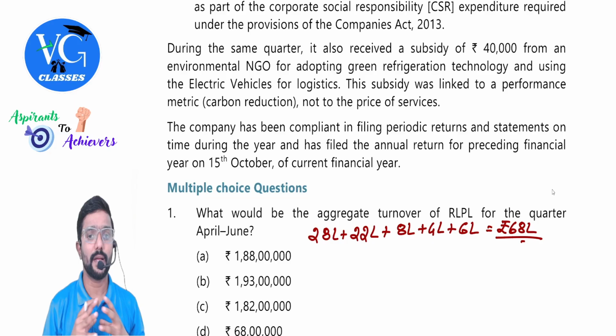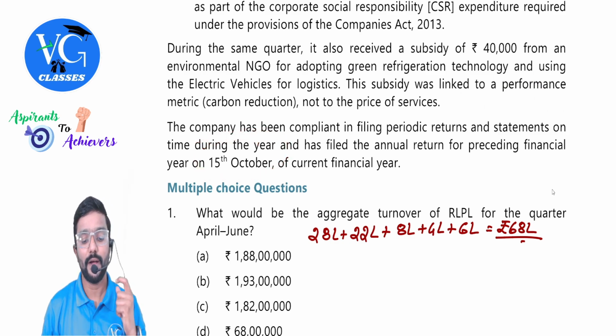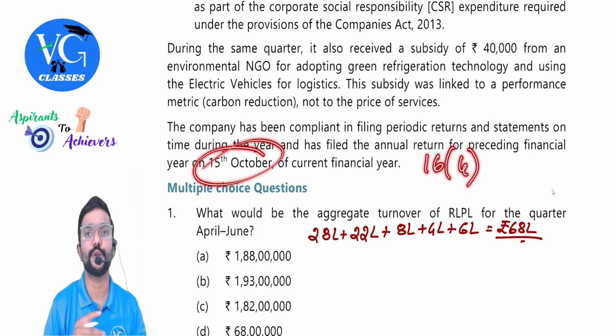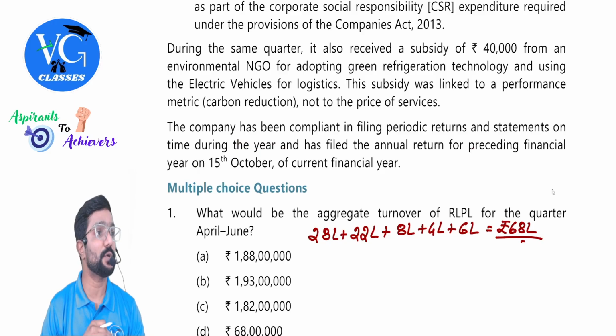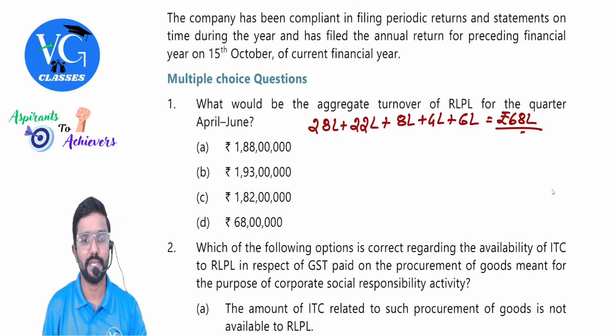Yes, sir. The company has been compliant in filing periodic returns and statements on time during the year and has filed the annual return for the preceding financial year on 15th October of the current financial year. Sir, why did they give it? This is relevant as per Section 16(4) to decide the deadline to avail the credit. Hope you got it. Yes, sir. One by one we will see now.